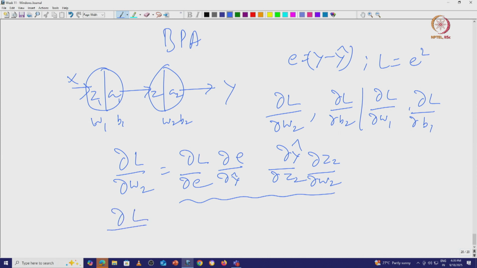Similarly, delta L by delta B2 is delta L by delta E into delta E by delta y cap into delta y cap by delta Z2, I am sorry, into delta Z2 by delta B2.